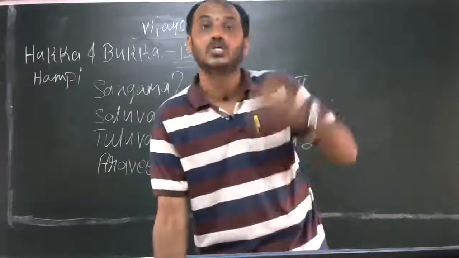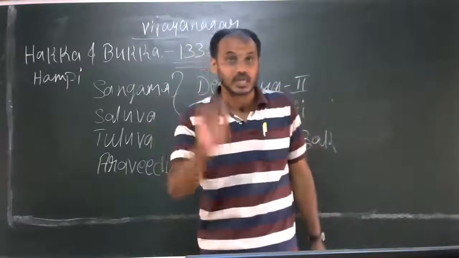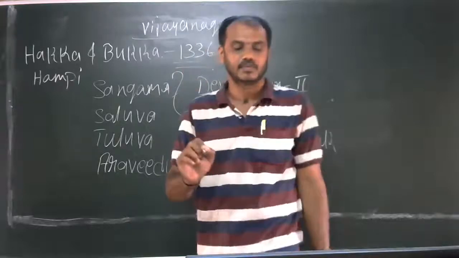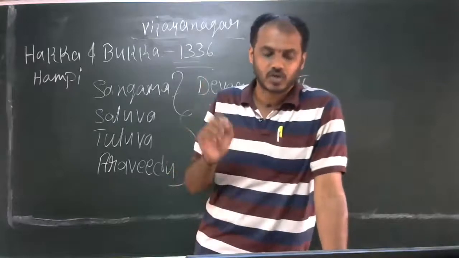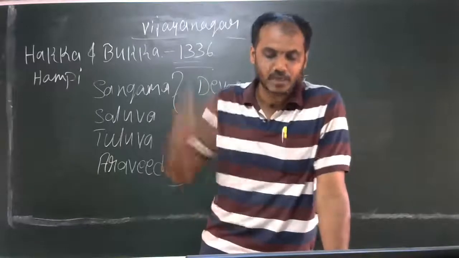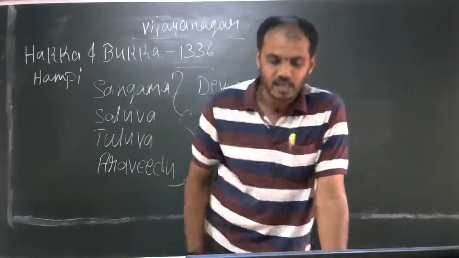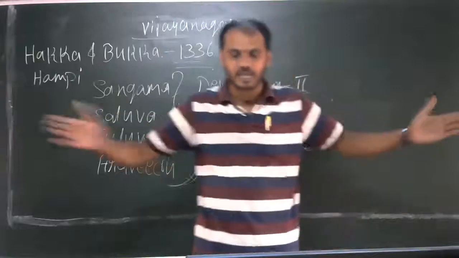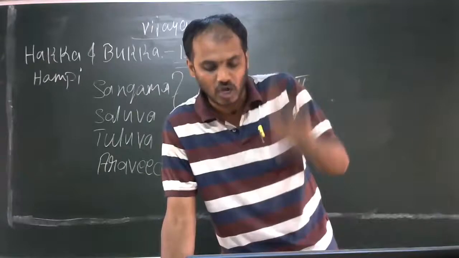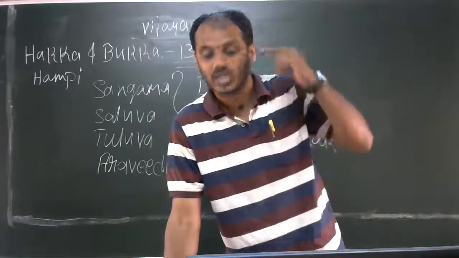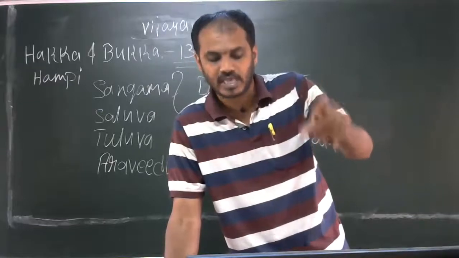And next, a Persian ambassador, Abdul Razak, visited the capital of Vijayanagara towards the end of April 1443. Impressed by the glory of the kingdom, he exclaimed thus, just listen to me: the eye has not seen, nor the ear heard, any place like Vijayanagara.